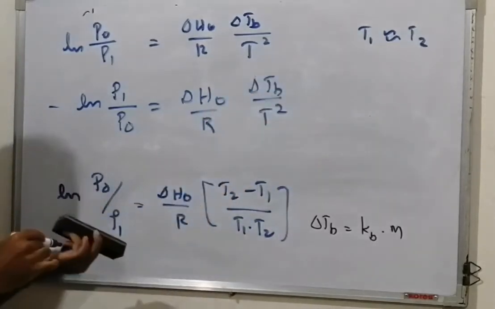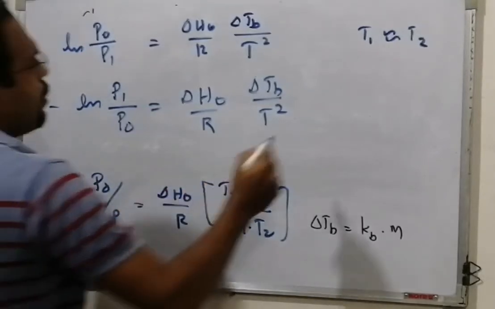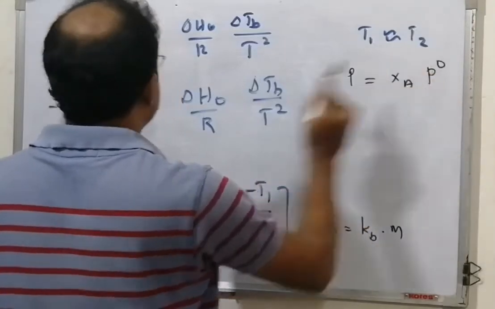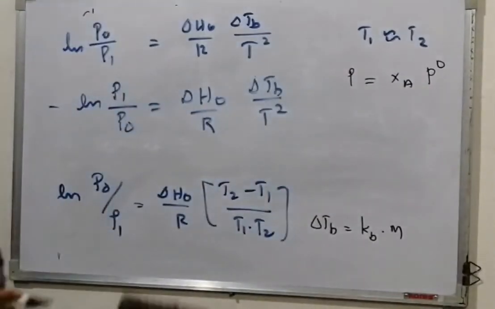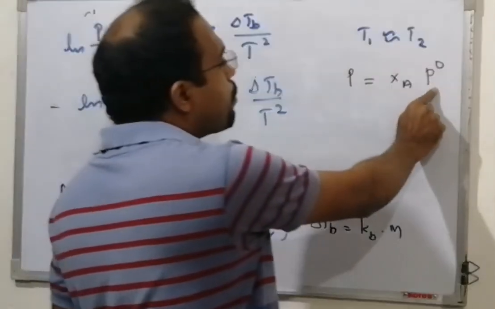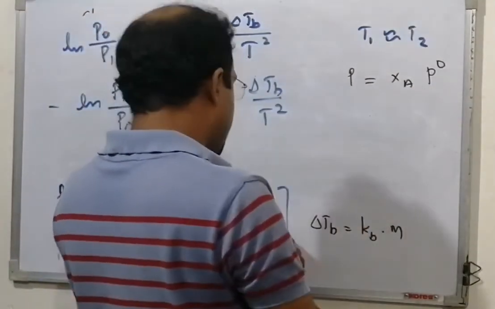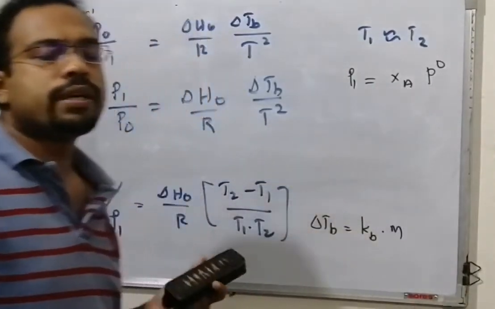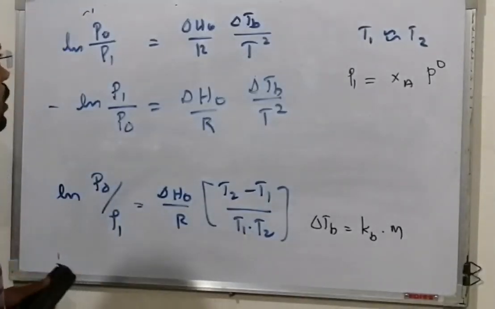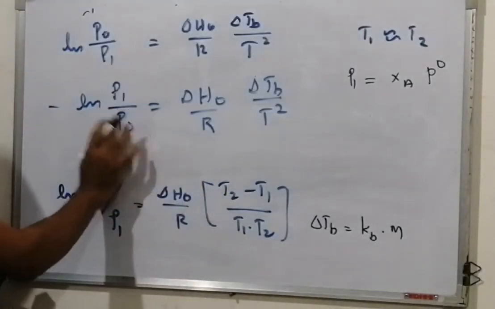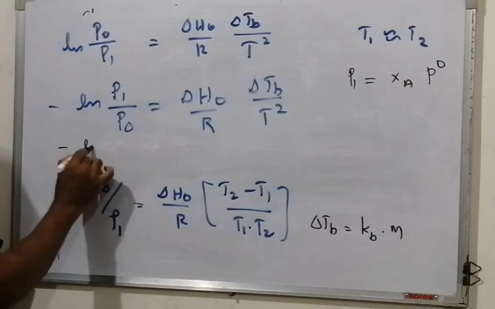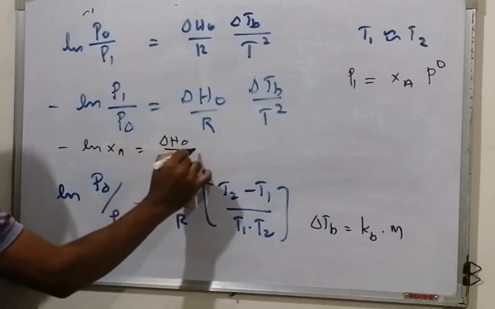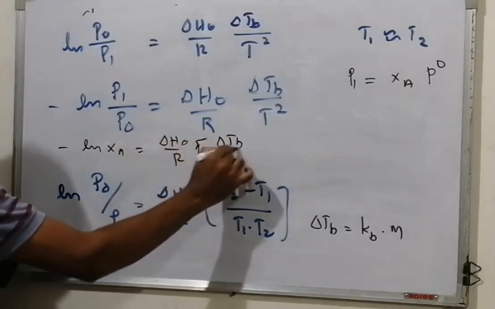Now we know that P1 is equal to XA into P0, where P1 is the vapor pressure of the solution and P0 is the vapor pressure of pure solvent. The vapor pressure of a solution is the mole fraction of the solvent into the vapor pressure of the solvent in pure form. When you apply that here, P0 and P0 cancel, and you will get minus ln XA is equal to delta H0 by R into delta Tb by T square.